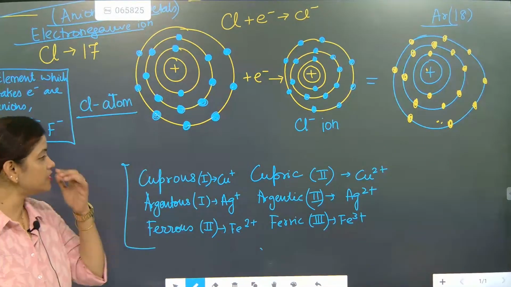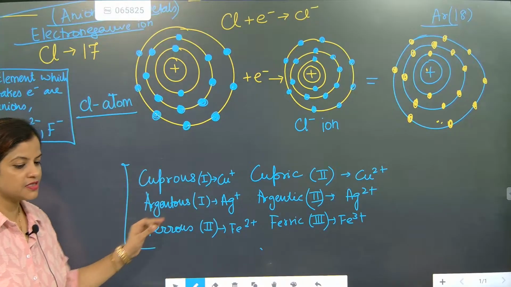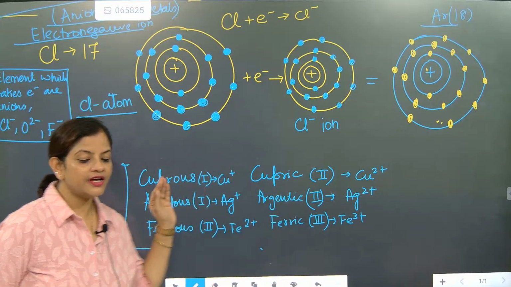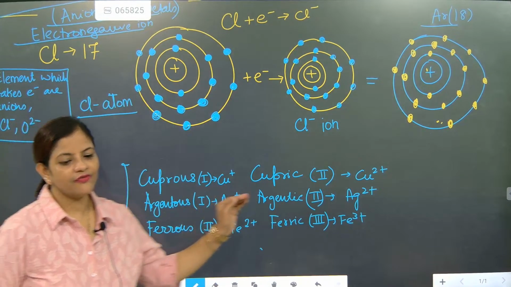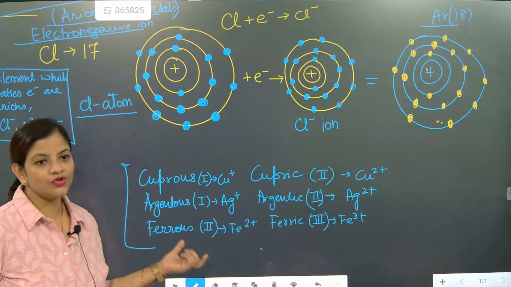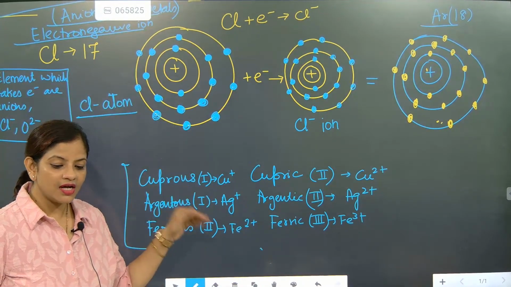I hope you have understood, beta. So this is cuprous and this is cupric. Argentus, argentic. Next, ferrous, ferric. Is the difference also understood? Ferrous starts with 2. The other starts with 1.